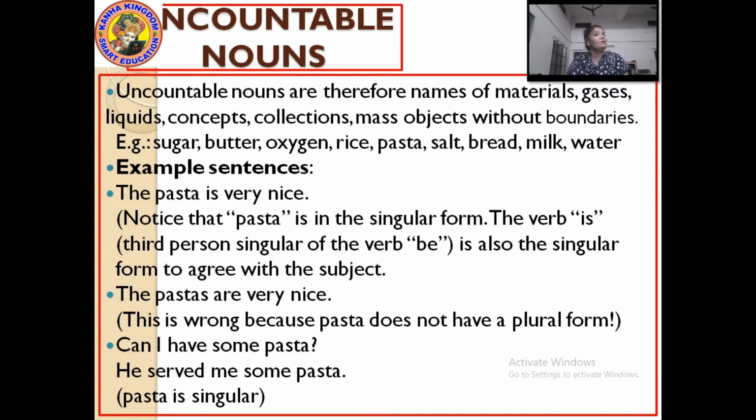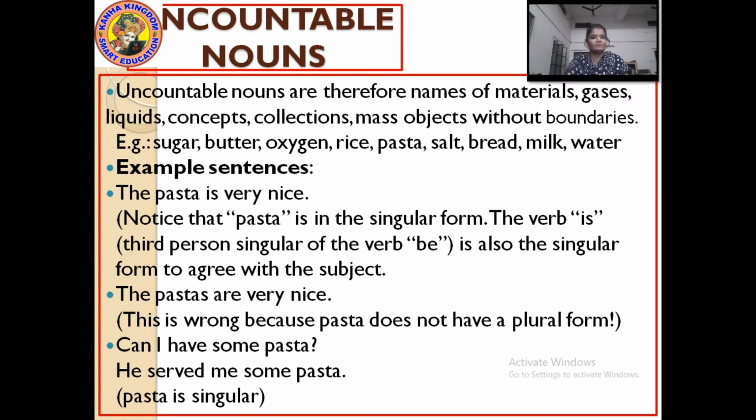It can be all these things also, like gases, materials. I'll give you examples further. But first try to understand that uncountable nouns are not only concerned with liquid things. It can be collections, liquids, gases, materials, mass objects without boundaries. Okay, endless, you can say.